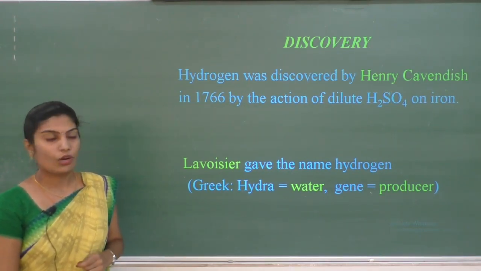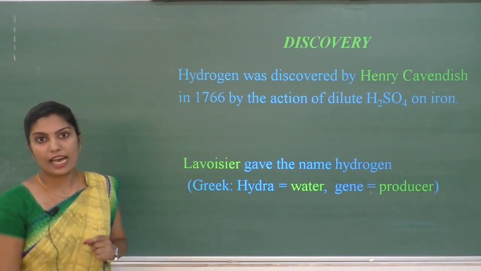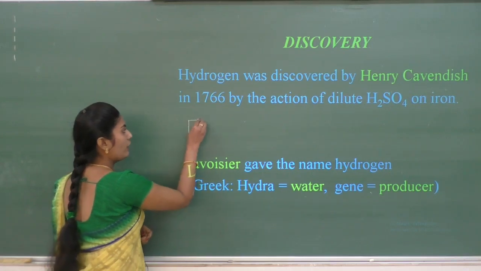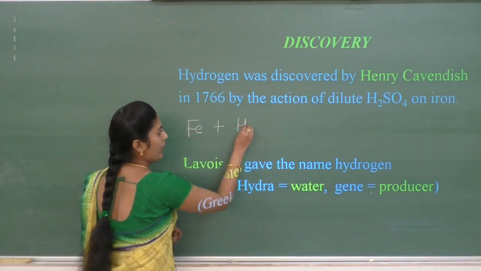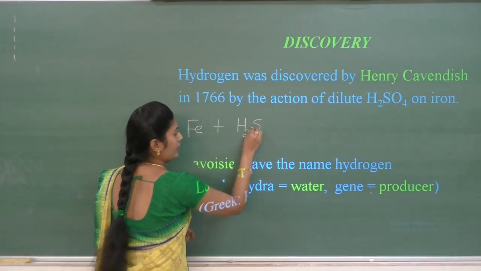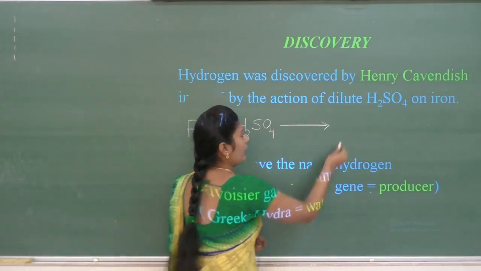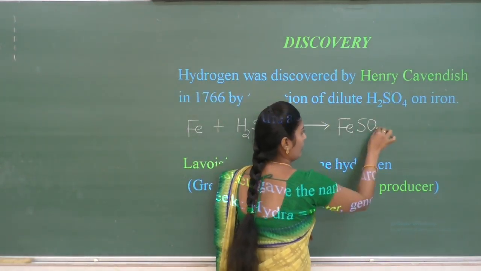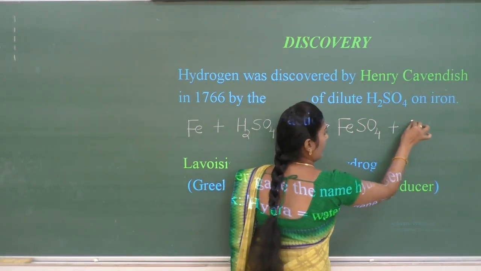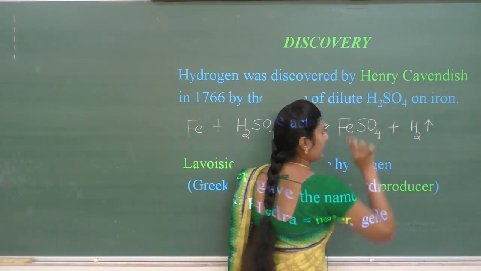During the reaction of iron with dilute sulfuric acid, it gives FeSO4 plus hydrogen gas is liberated.